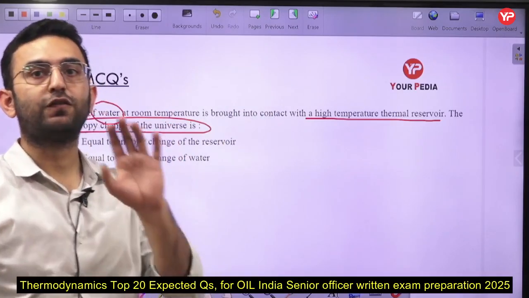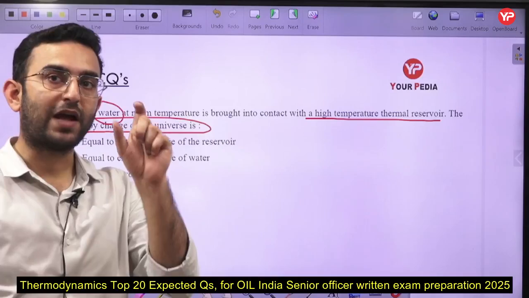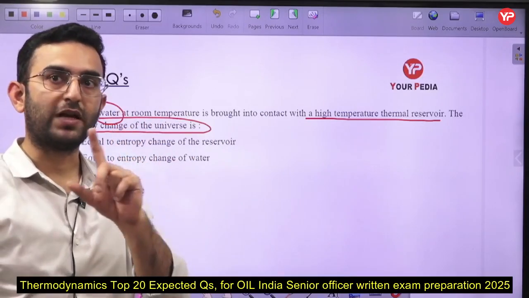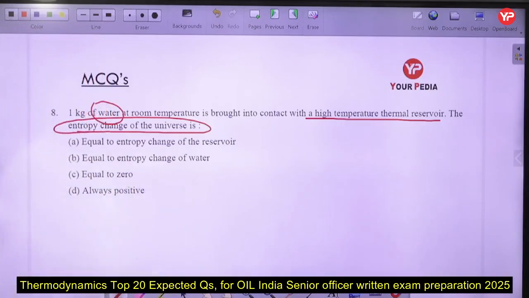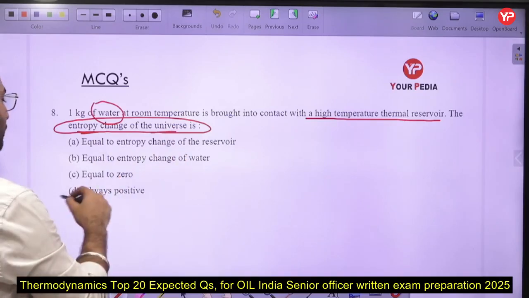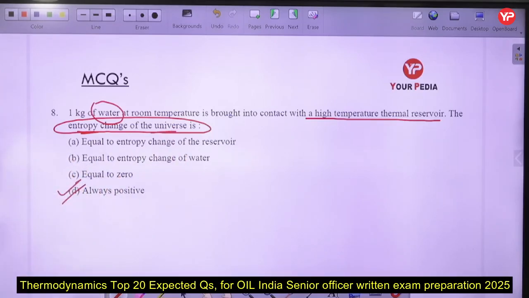Whenever there is a finite temperature gradient, you have to understand that the process is going to be irreversible in nature. So the entropy change of the universe is always going to be positive because it is an irreversible process. So option number D will be the correct answer here.